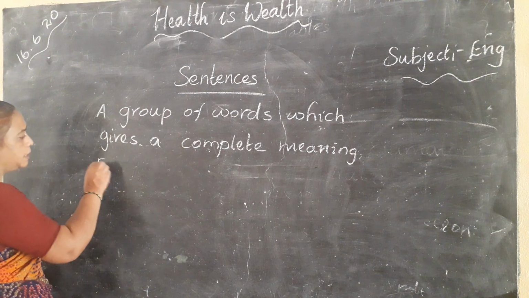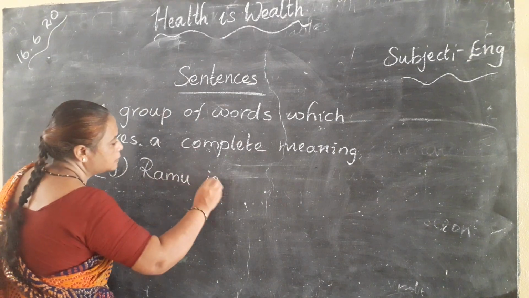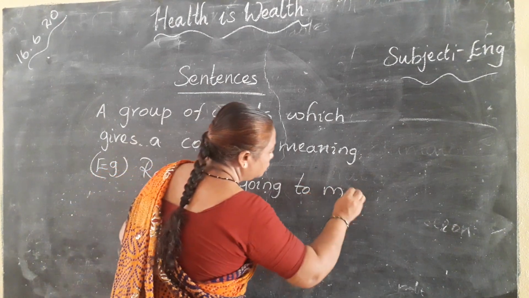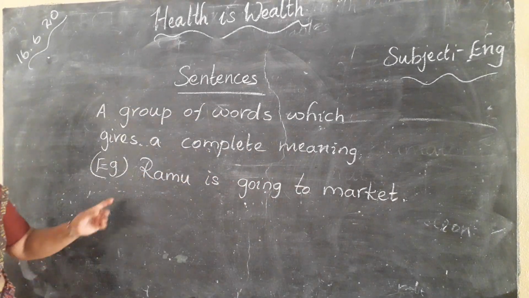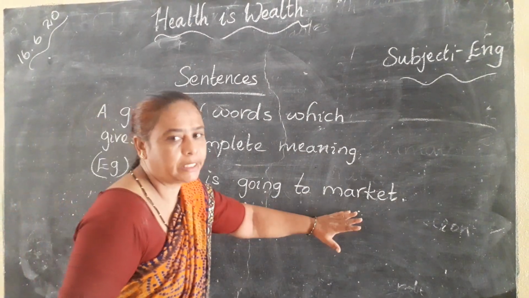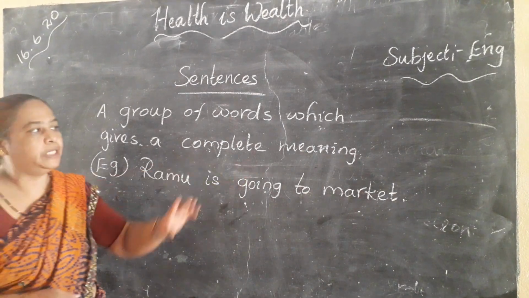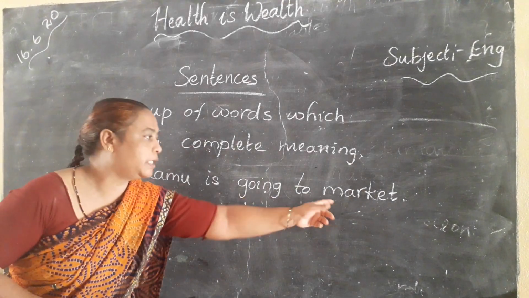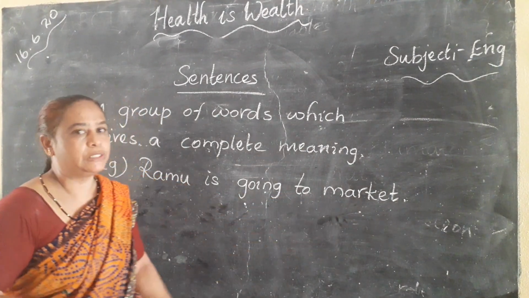Suppose, for example, I am saying, Ramu is going to market. Is it a complete sentence, children? Does it give any meaning? Yes, it is giving some meaning. What is it saying? Ramu is going to market. Here there are many words which are put in the proper order to give a complete meaning. Understood? Here the subject is there, the helping verb is there, the main verb is there, and the object is also there.